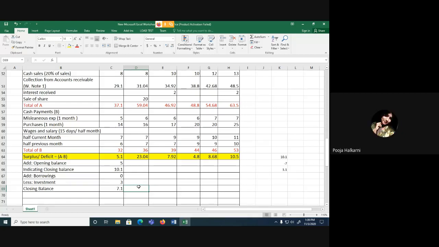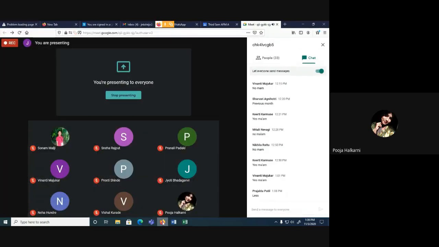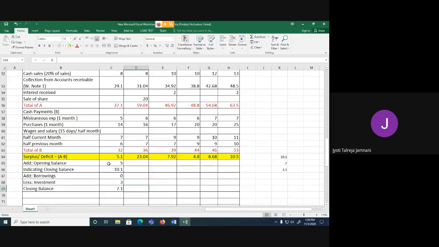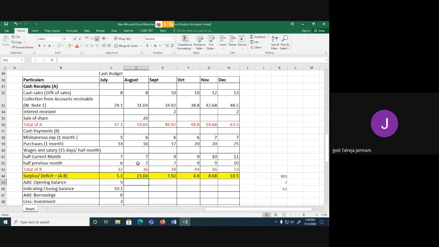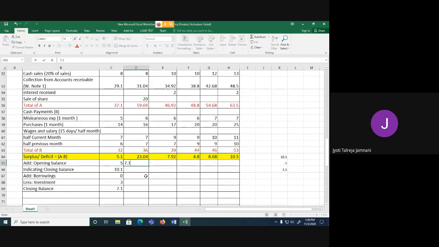Yes, ma'am. Anybody having doubts? No, ma'am. So what we'll do now, this closing balance of 7.1 will become the opening balance for the month of August. Okay, concentrate all of you. I'm not taking this indicating closing balance anywhere.